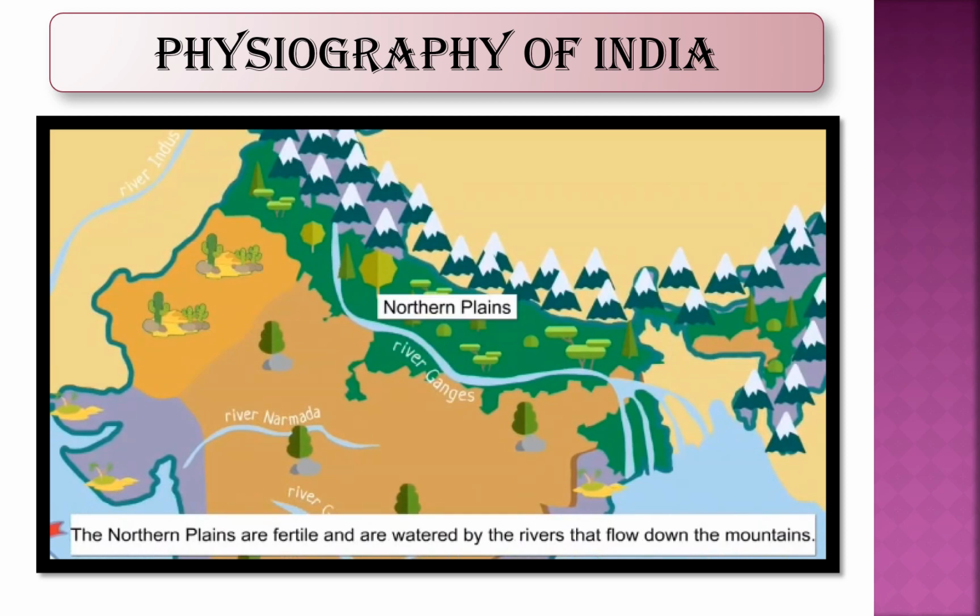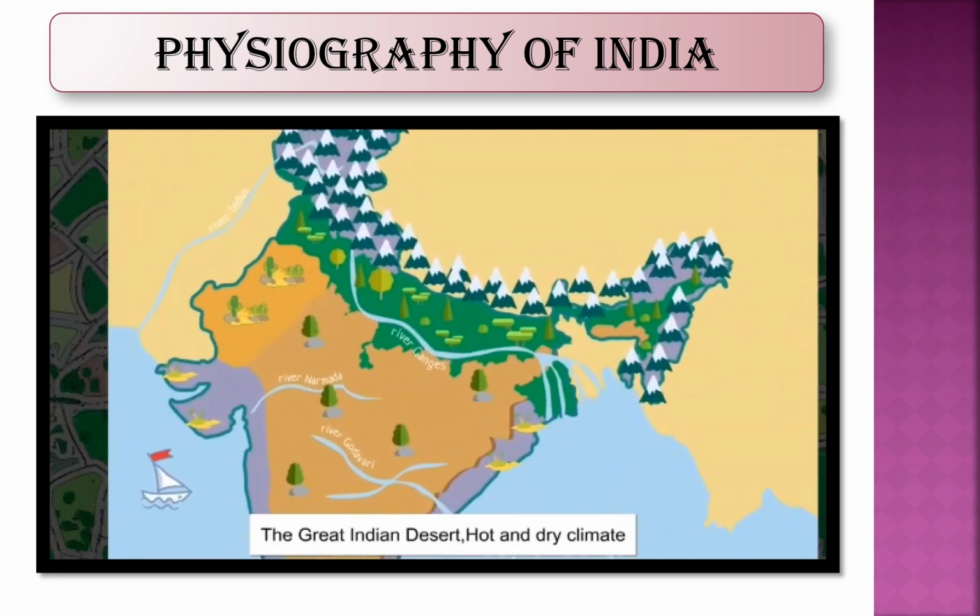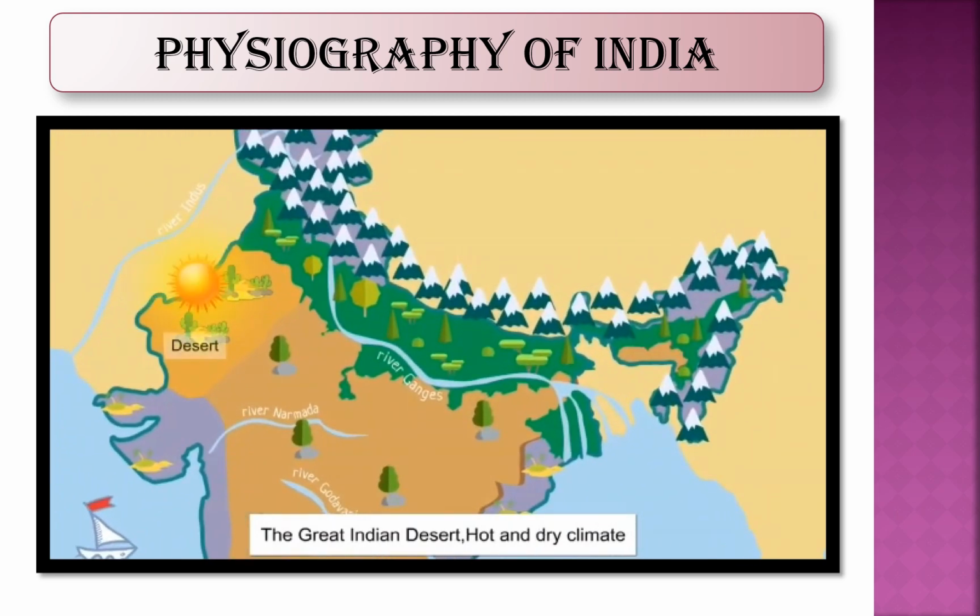These plains are very fertile and are irrigated by the Ganga, Yamuna and Brahmaputra rivers. These rivers flow down from the Himalayas. In the west lies the famous Great Indian Desert, a hot and dry region. It forms a natural boundary between India and its neighbor Pakistan.